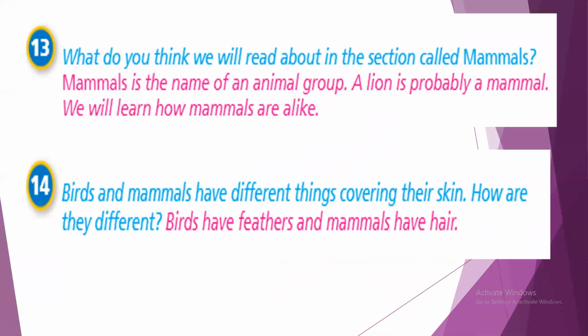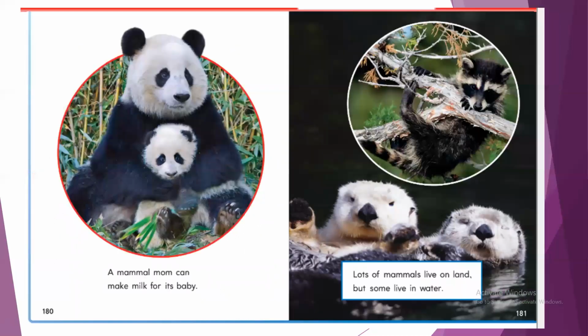So if I ask myself, what about people? As people, are we from mammals or another group? Yes, we are from mammals. Here in question number 14, it asks about the different things covering the skin of birds and mammals. Birds are covered with feathers, but mammals are covered with hair.